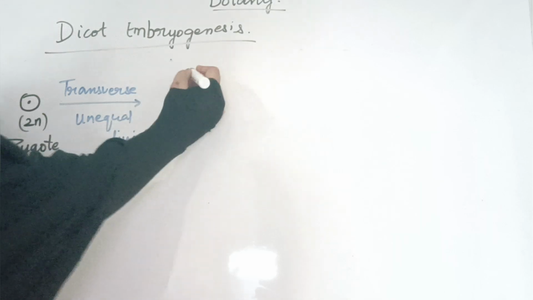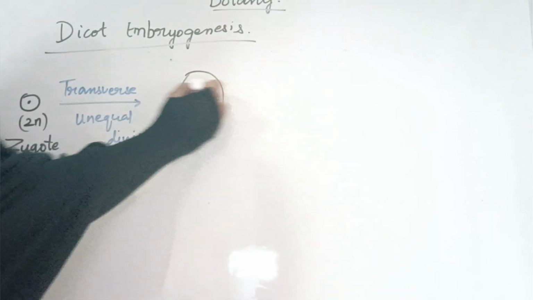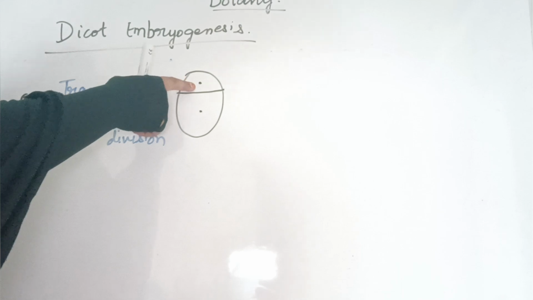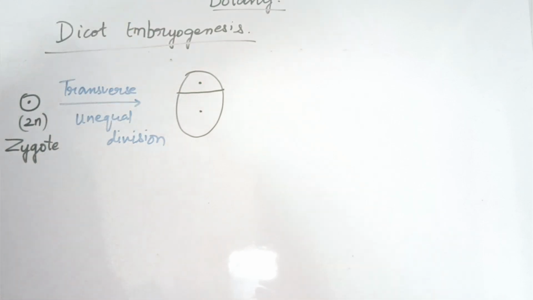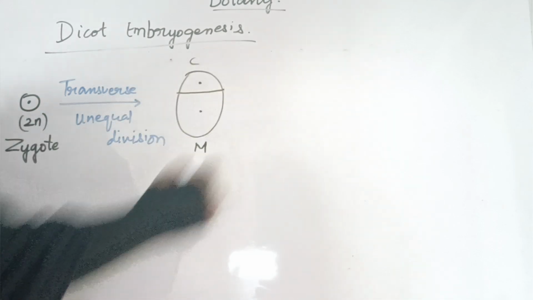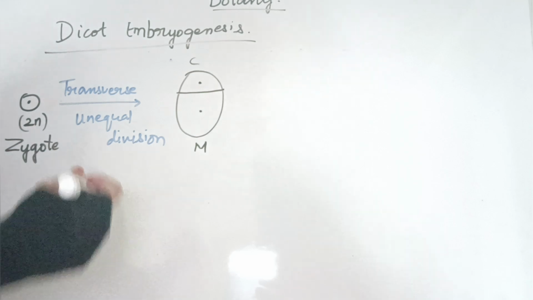Endoscopic, that means the zygote divides transversely right here like this, and it is unequal. The micropylar end will be large compared to the chalazal end, and from the chalazal end itself further divisions will take place. This is the chalazal end, this is the micropylar end. Clear?